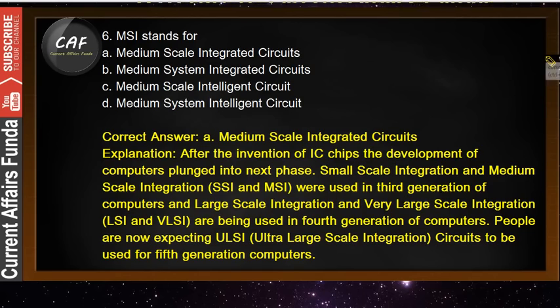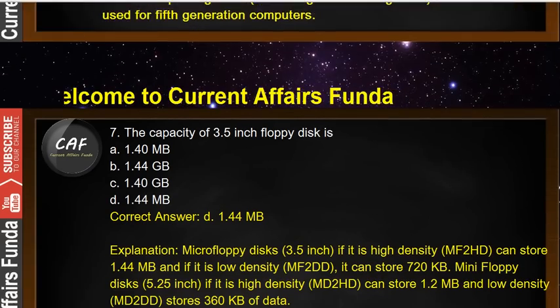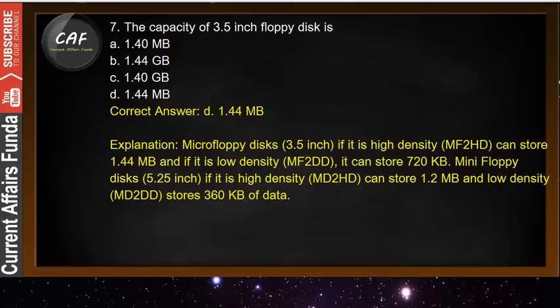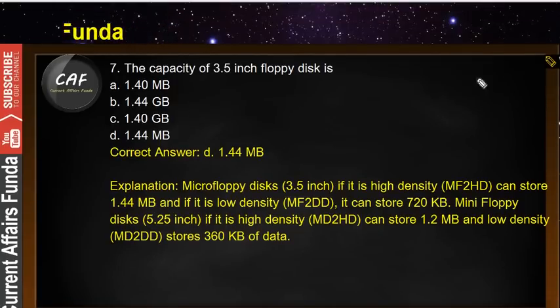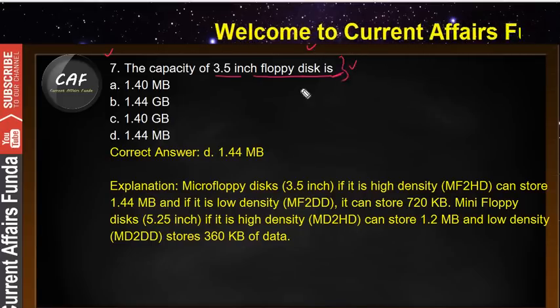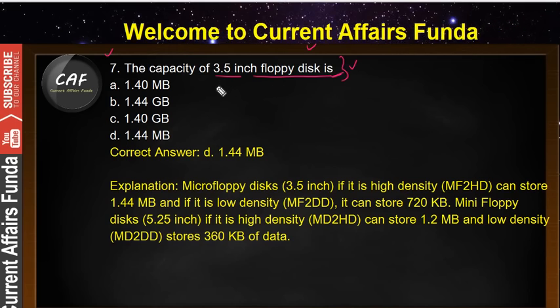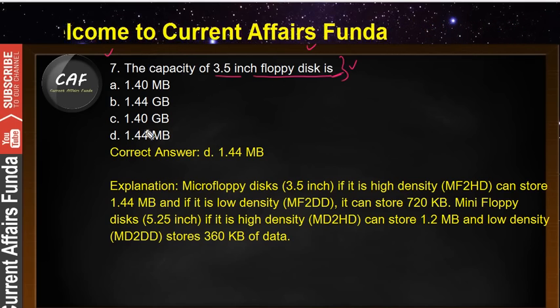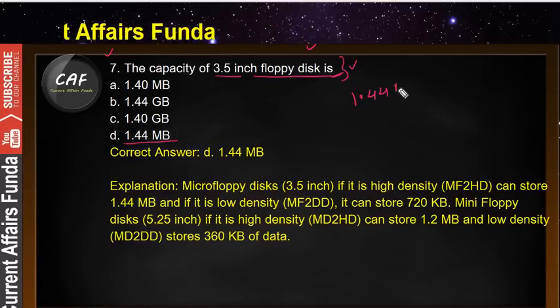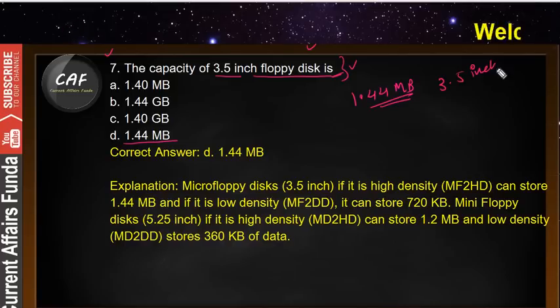Now guys, let's discuss the next question, question number 7. What is the capacity of a 3.5 inch floppy disk? This is a static question, and you should know the value for a 3.5 inch floppy disk. It will be 1.44 MB. 1.44 MB is the capacity of a 3.5 inch floppy disk.